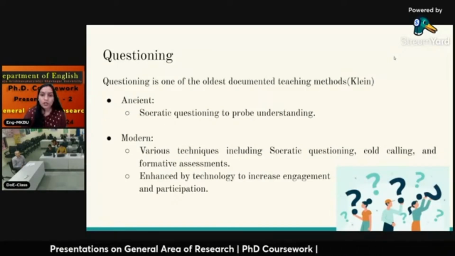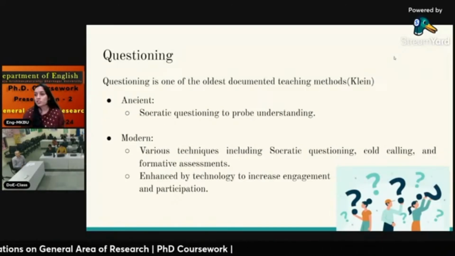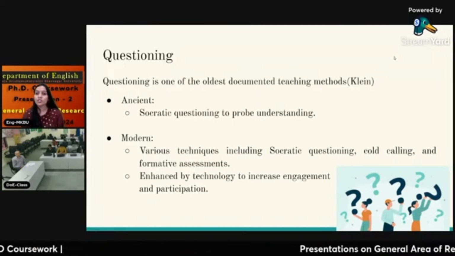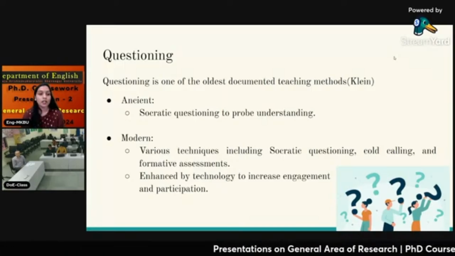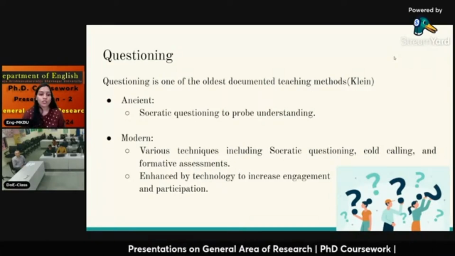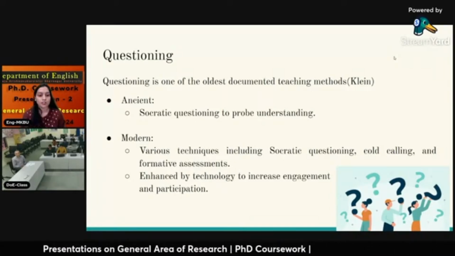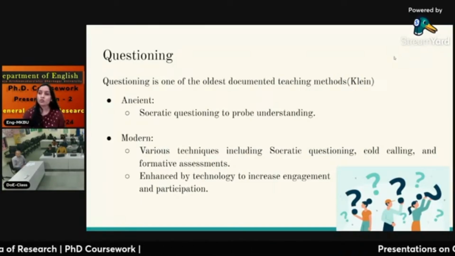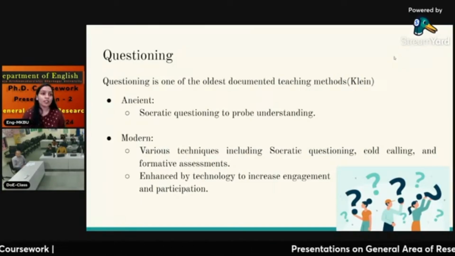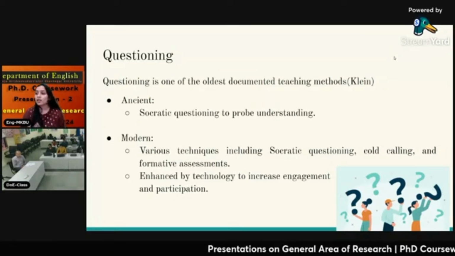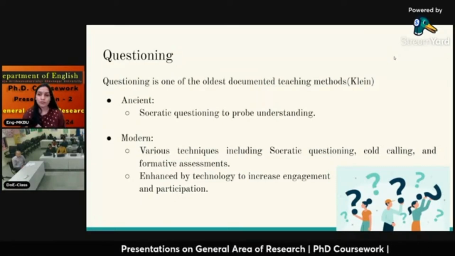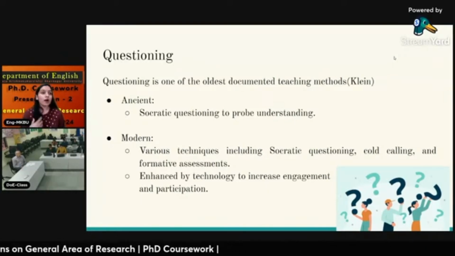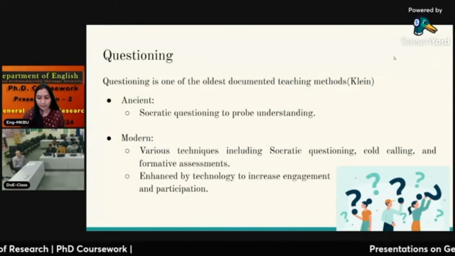Then questioning. Questioning is also known as the Socratic method, when a person asks questions and receives an answer from the students or a listener, or is the only one questioning and answering to explain the concept to the students. In the modern period, we have a batch of students who are not yet active in answering. But still, as educators, we try to bring MCQs, Kahoot, Mentimeter, such technologies and software, so that through answering they get clarity in their concepts.